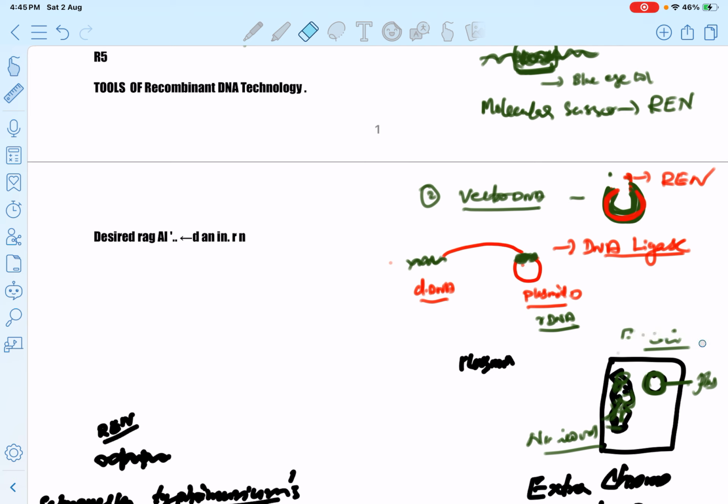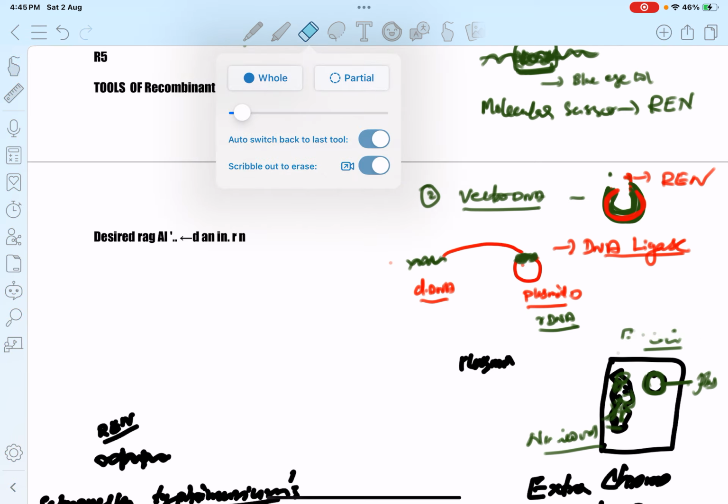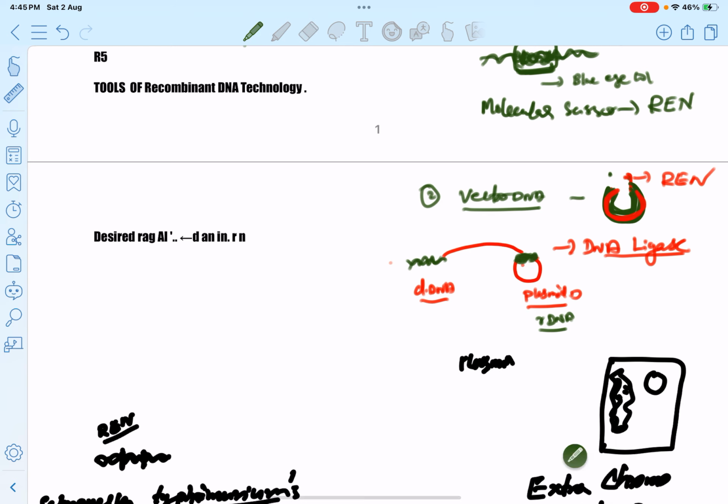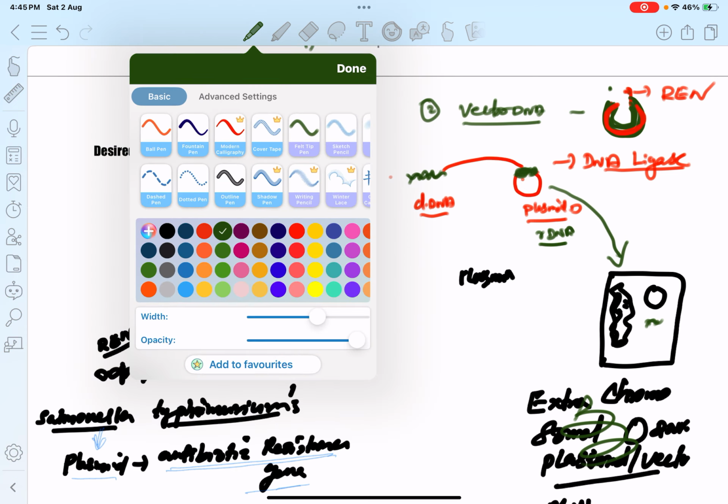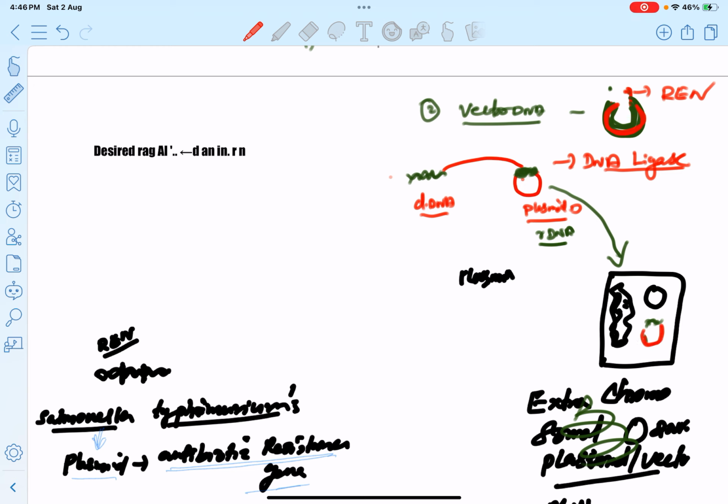Next we have to transfer this recombinant DNA to a host cell, a bacterium. Host cell is the bacterium. So we transfer this recombinant DNA into the bacterial cell. The bacteria have the ability to replicate very quickly and also to produce their offspring